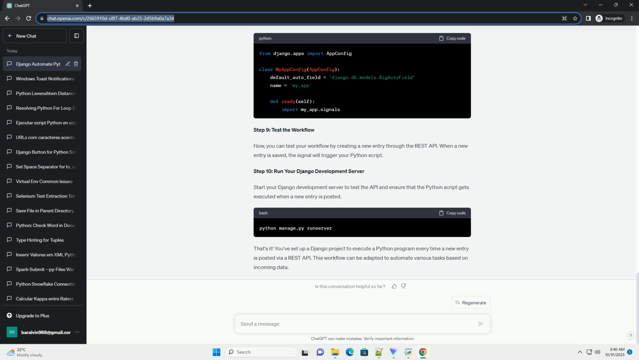You've set up a Django project to execute a Python program every time a new entry is posted via a REST API. This workflow can be adapted to automate various tasks based on incoming data.